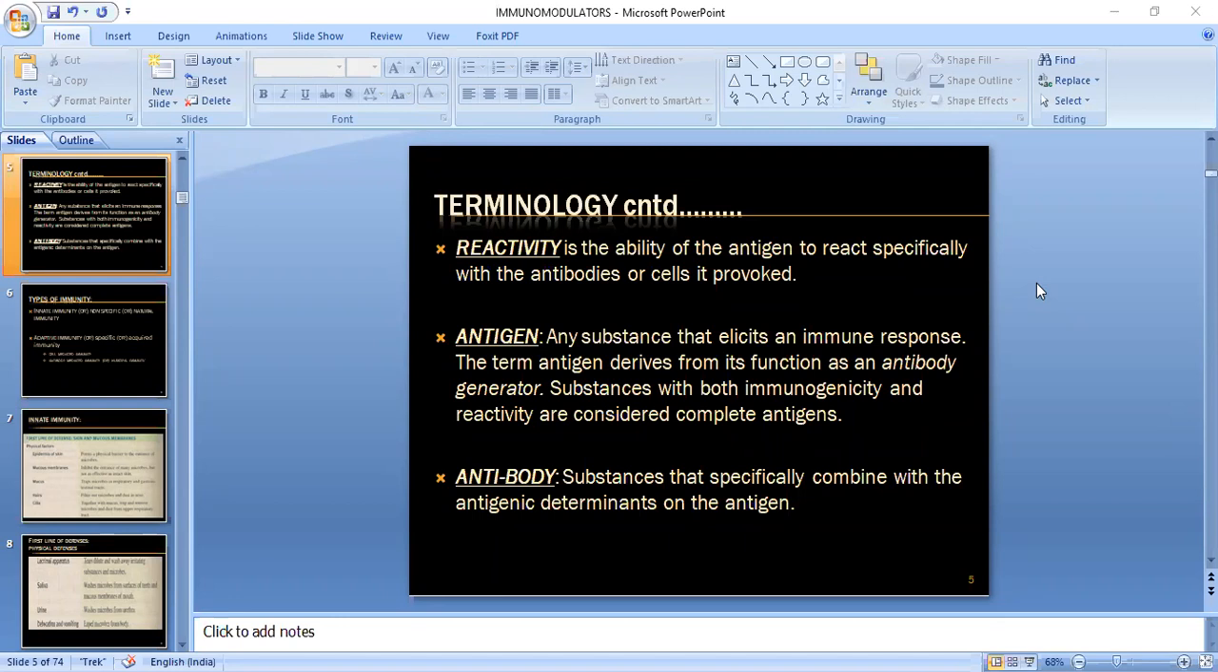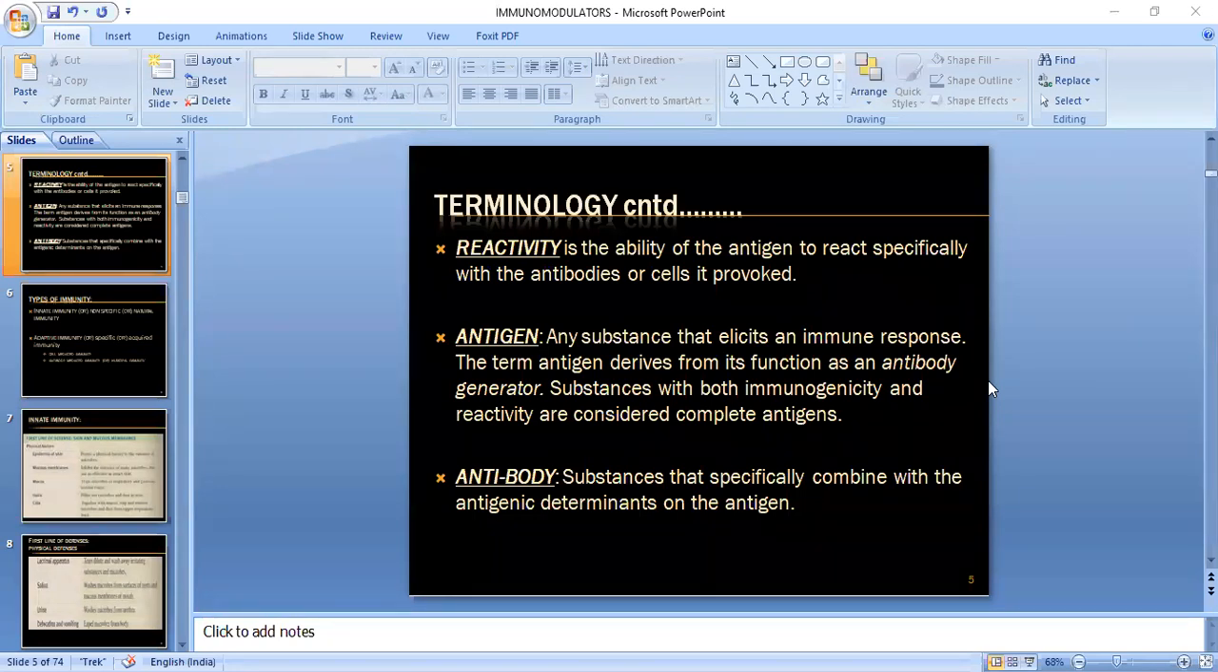The term antigen derives from its function as an antibody generator. So you need to understand that. Substances with both immunogenicity and reactivity are considered complete antigens. If someone asks about immunogenicity and reactivity, keep in mind that they are considered a complete antigen. You should have that in your mind.